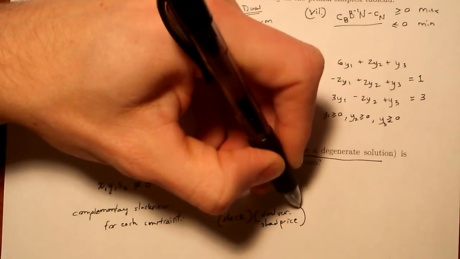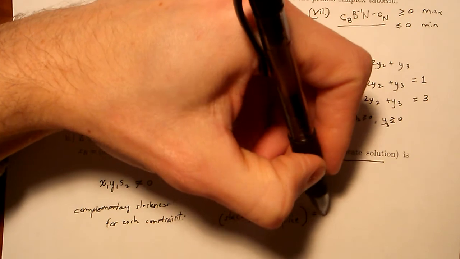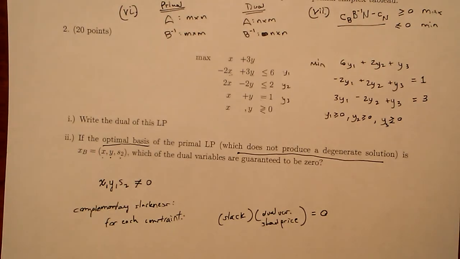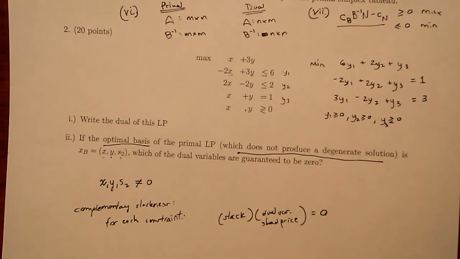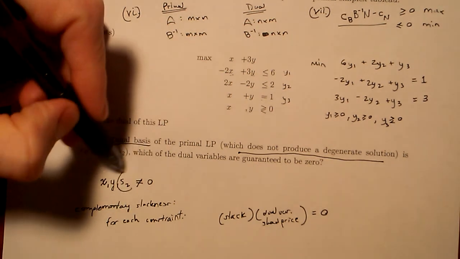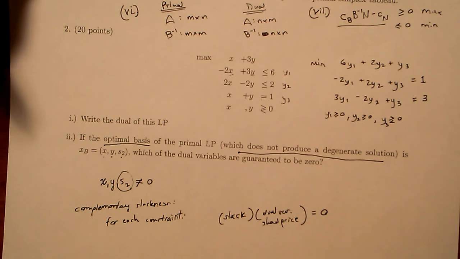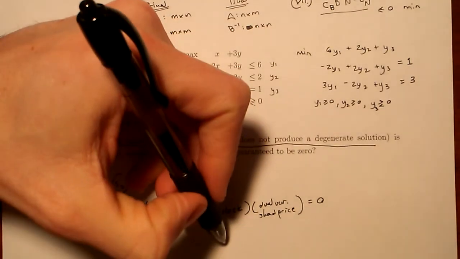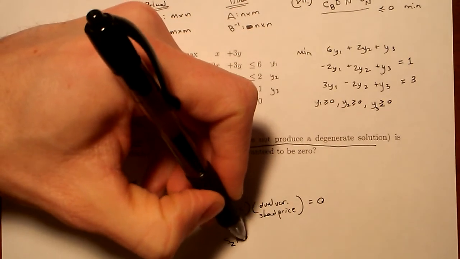You can think of it either way. The product of those two is 0, okay, for each constraint. So basically, which of the dual variables are guaranteed to be 0? We know the slack S2 of the second constraint is not 0. So we know S2 is not equal to 0.